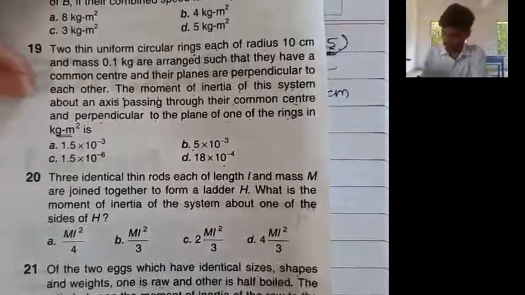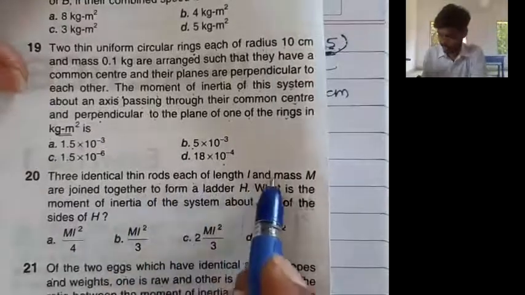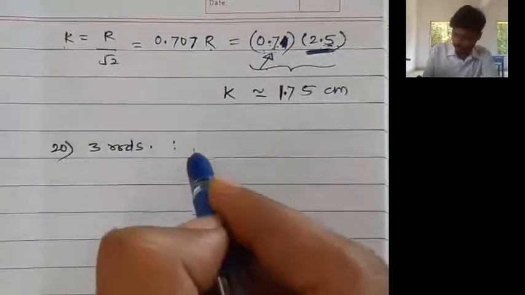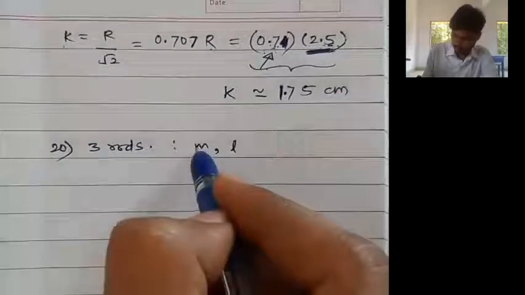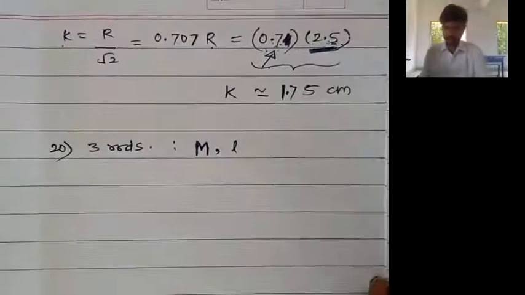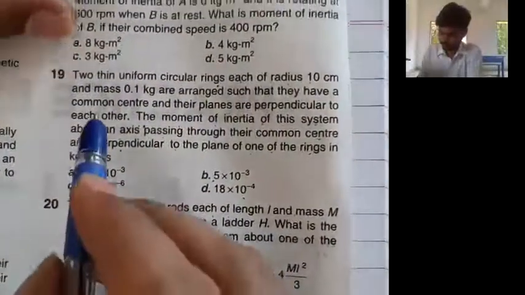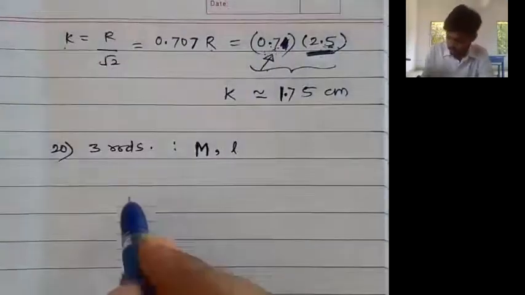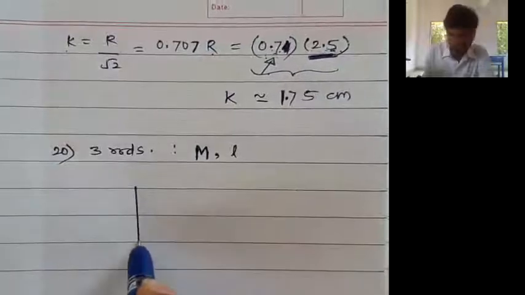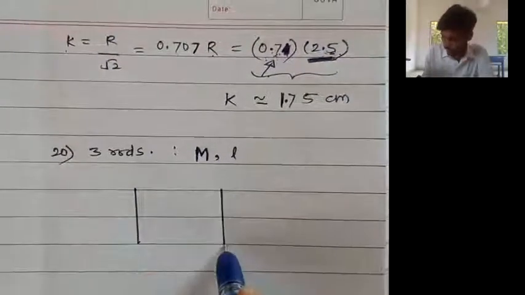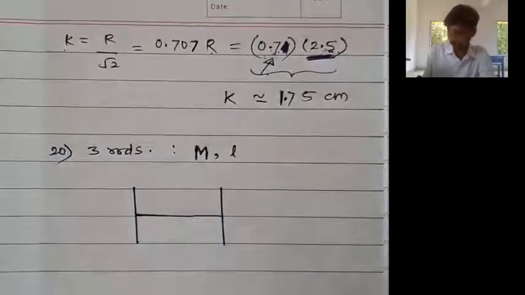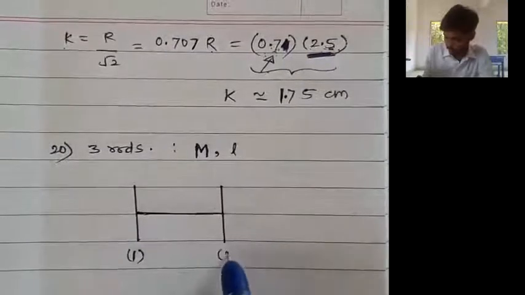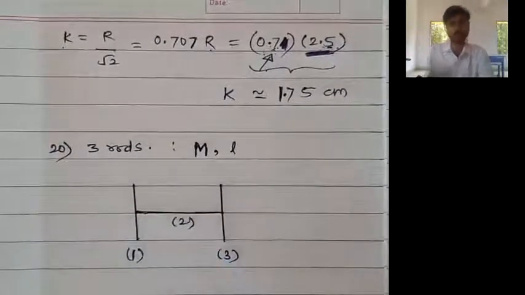3 identical thin rods, each of length L and mass M. So what we are given? 3 rods. Okay, each having mass M and length equal to L. Each having mass capital M, they have written, and length L. Okay, are joined together to form a ladder H. So how to form a ladder H? Length L here, length L here, and length L here. So in this way, this is the rod number 1, this is the rod number 2, and this is the rod number 3. In this way, you will form the ladder.